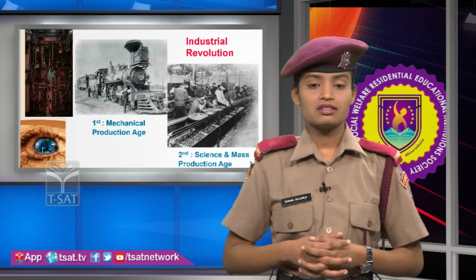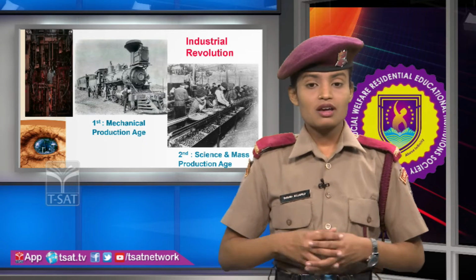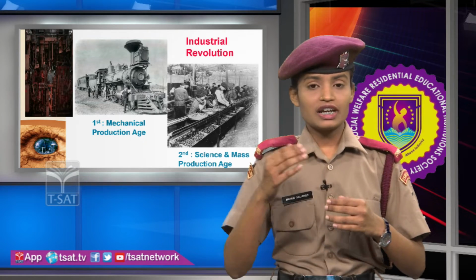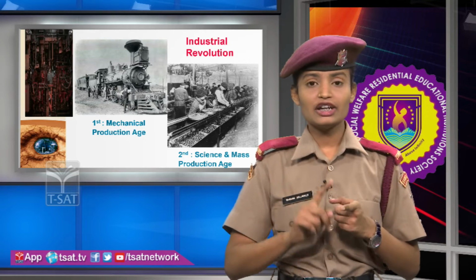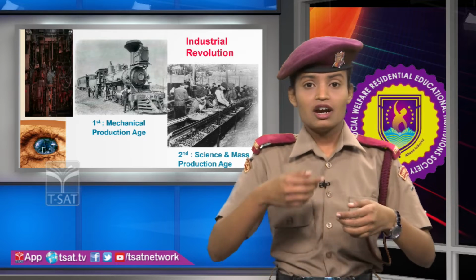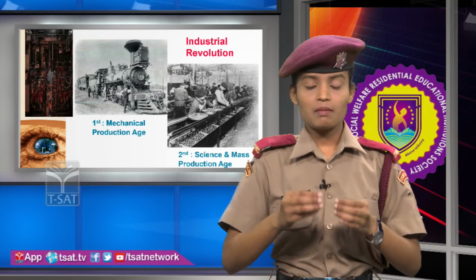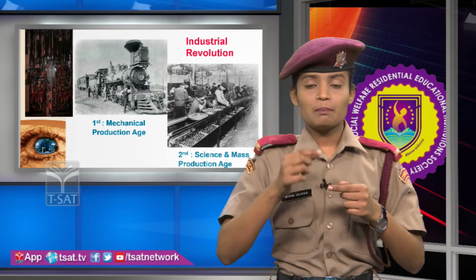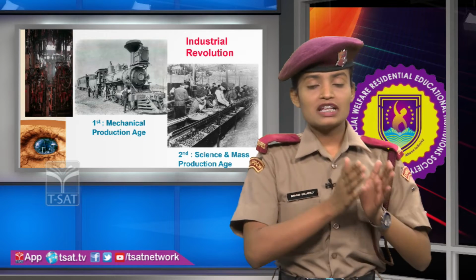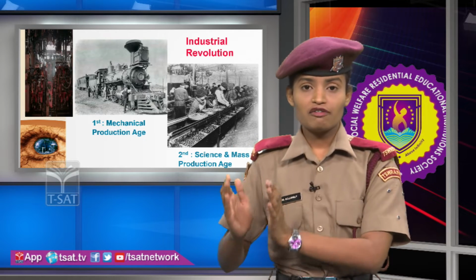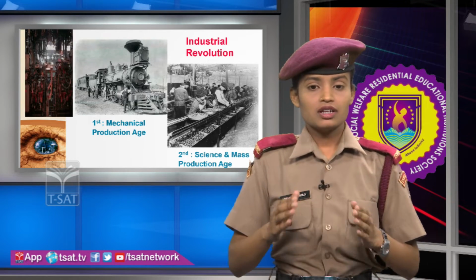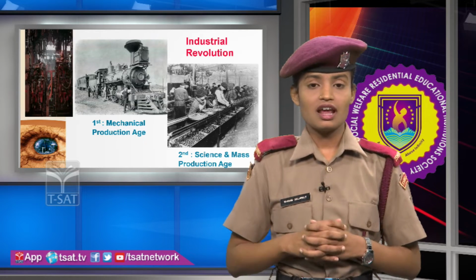Second is the science and mass production age. The science and mass production age is the implementation of metals used for transistors. Before, the metal tube was there; then to overcome that and make it more technological, magnetic tape was used. With that magnetic tape, the magnetic cord is now used. In this way, from the magnetic cord to transistors and powerful circuits, technology is developing. This is all about the first and second industrial revolutions.